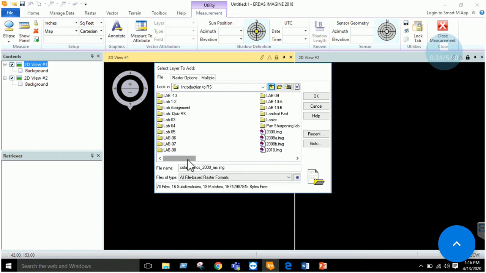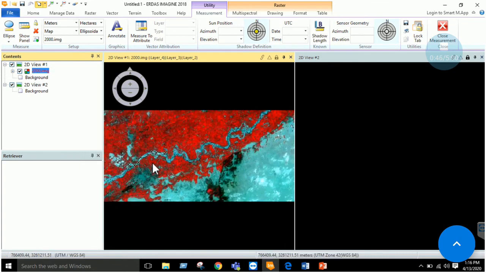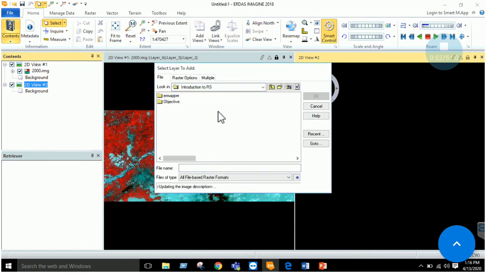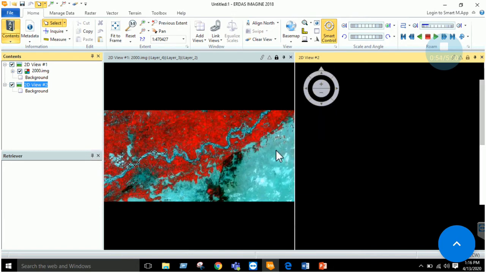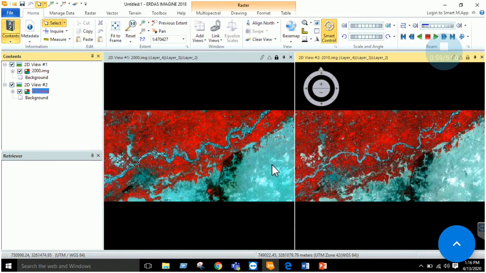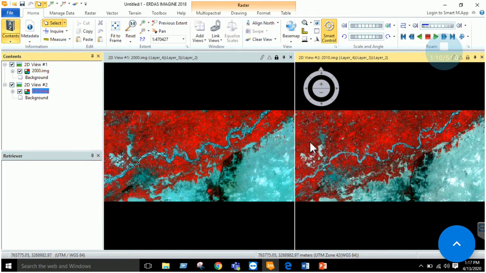Okay, I have here a 2000 image and a 2008 image. Let's try this one, the 2000 image. Okay, fit layer to window, here it is, right? Next, I am opening another image, that is the 2010 image. Right, so these are two images of the same area. One is of 2000 and the second one is of 2010. So they can be viewed over here in the two views.